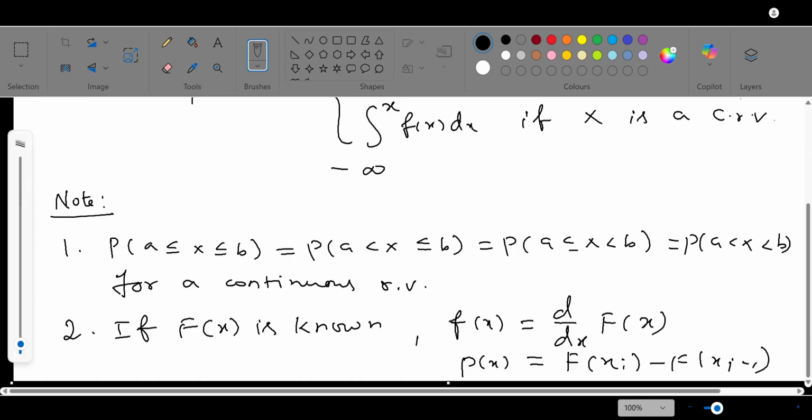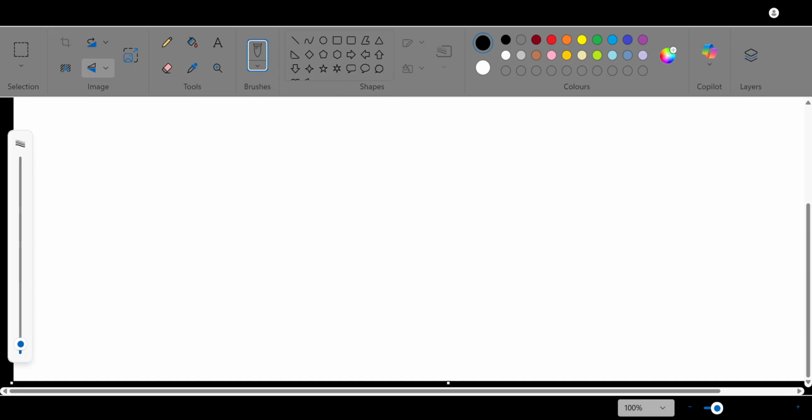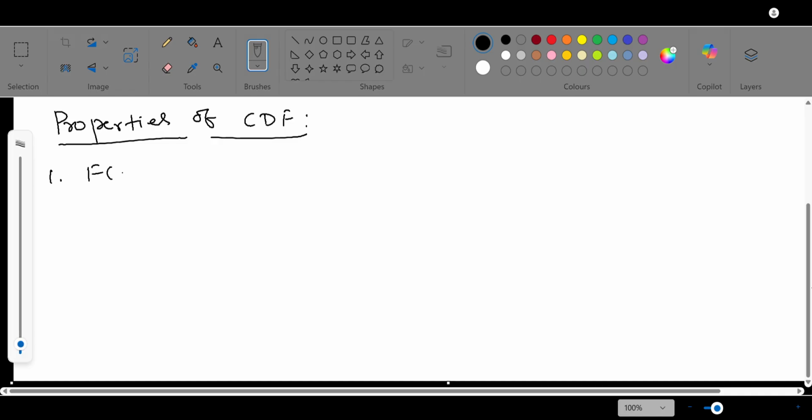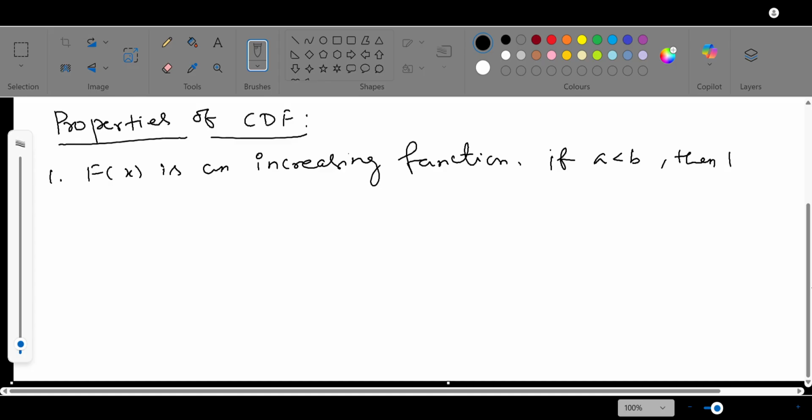Next, properties of CDF. This is very, very important. First one is F of x is an increasing function. That means if a is less than b, then the cumulative distribution function at a is also less than or equal to F of b.